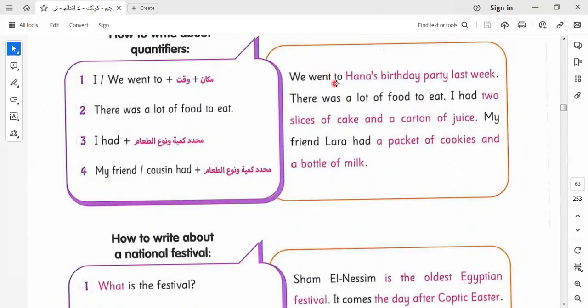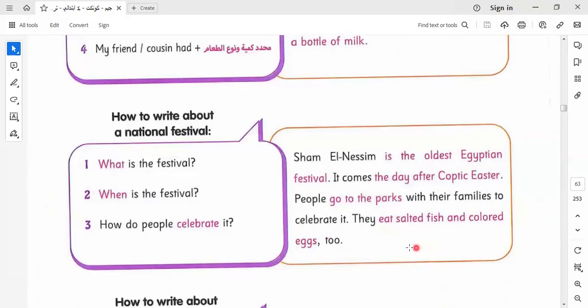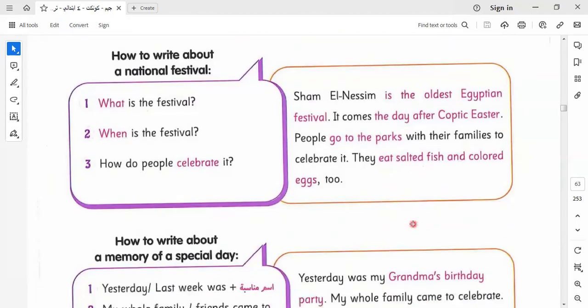Okay. Here, we went to Hannah's birthday party last week. There was a lot of food to eat. I had two slices of cake and a carton of juice. My friend Lara had a packet of cookies and a bottle of milk. Sham el-Nessim is the oldest Egyptian festival. It comes the day after Coptic Easter. People go to the parks with their families to celebrate it. They eat salted fish and colored eggs too. Salted fish, as we know in Arabic, fesikh or renga and so on. This is called salted fish.